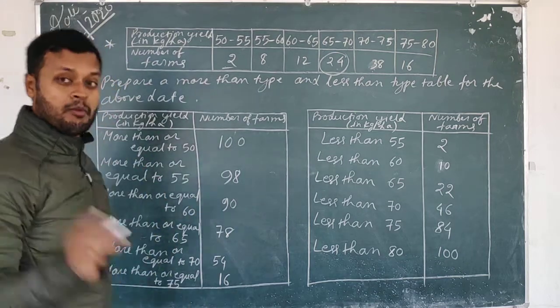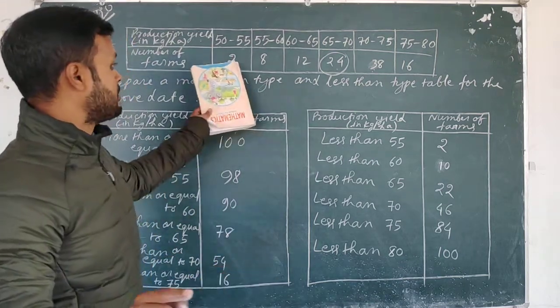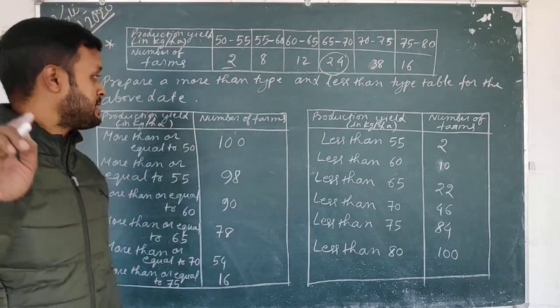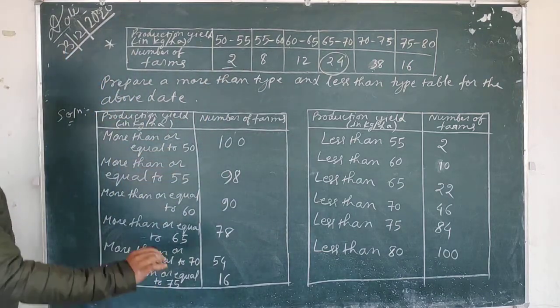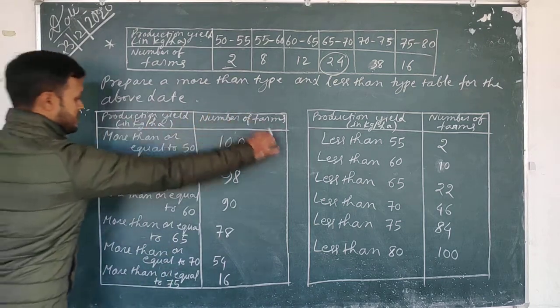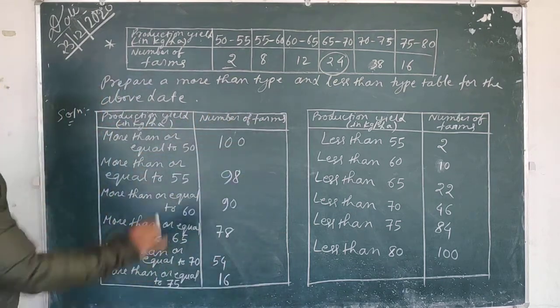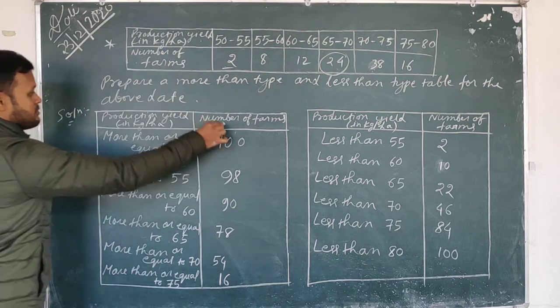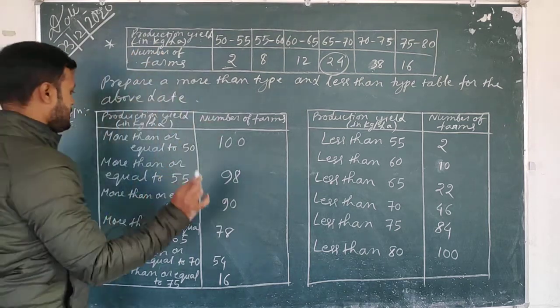Okay, so like that this table is given to you, and you have to make a more than and less than type table. Both the tables you have to build for the same table. Okay, the same given table is there. You have to make the more than type table also, and you have to make the less than type table also. So let us see how to make this table. Now production yield in kg per hectare, whatever is written here you will write here. Number of farms you will write here. And now let us see.